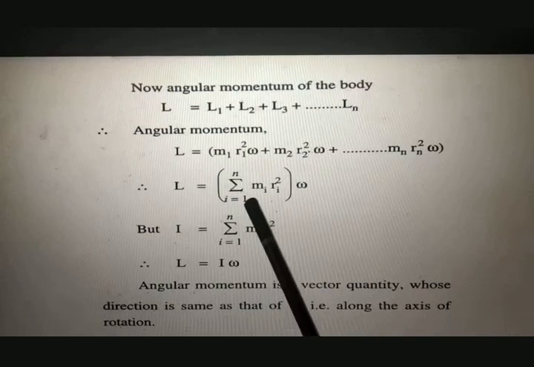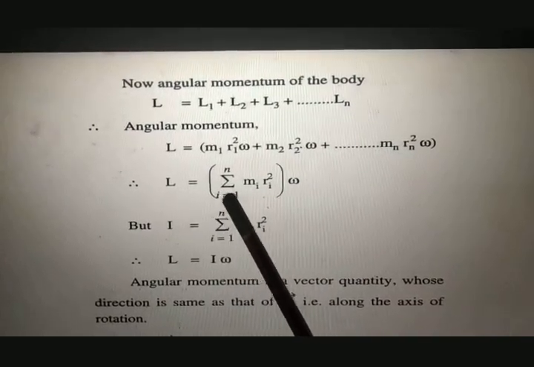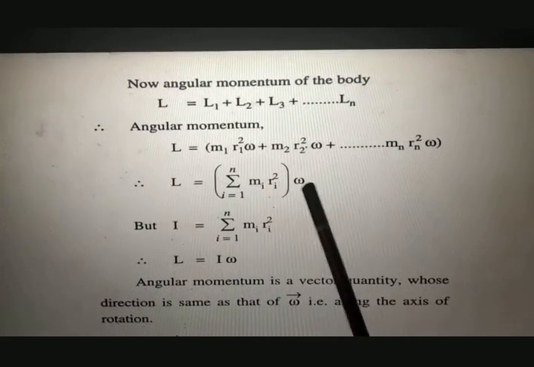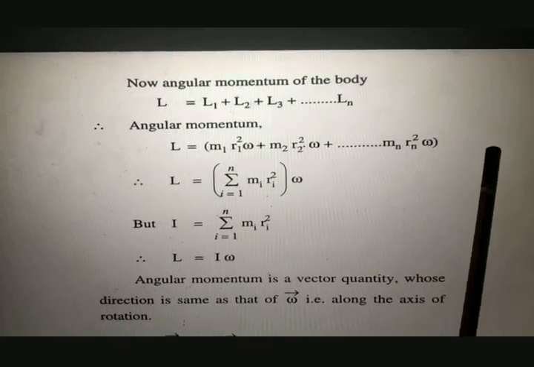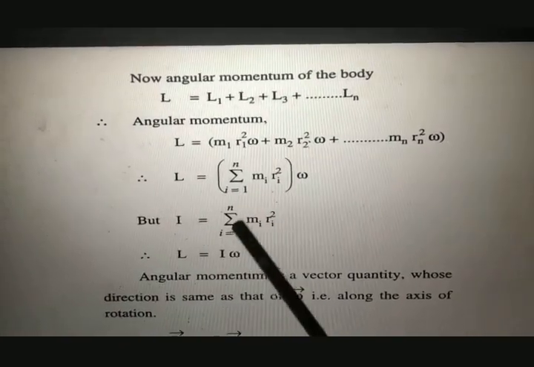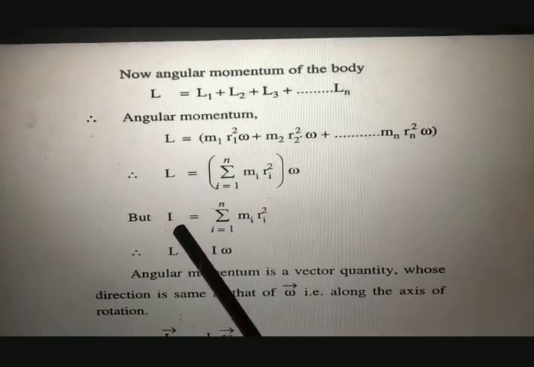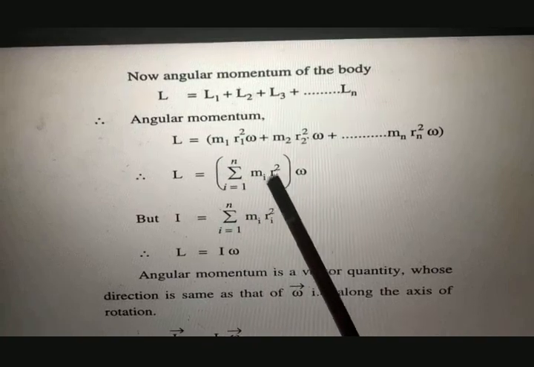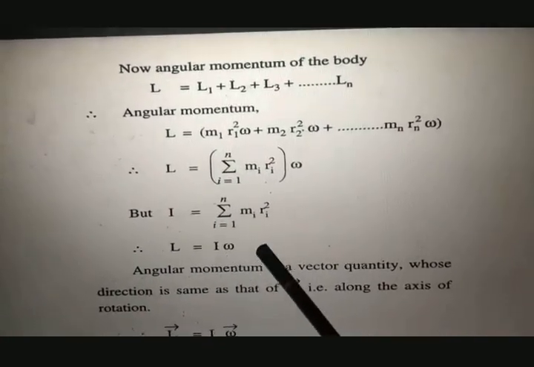Again I will explain the meaning of this summation. You substitute i from 1 to n: if you substitute i as 1, you get the first term, i as 2, the second term, up to n, the nth term. But this summation i from 1 to n of mi ri square is nothing but the moment of inertia I. So substituting this value I over here, you get L is equal to I omega.